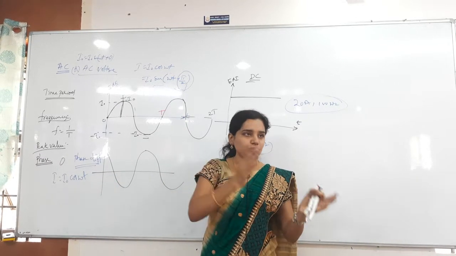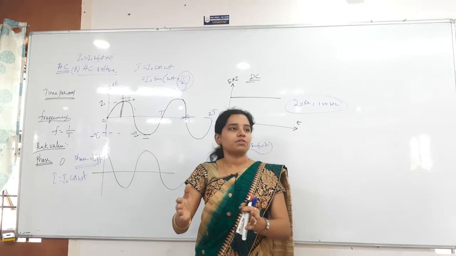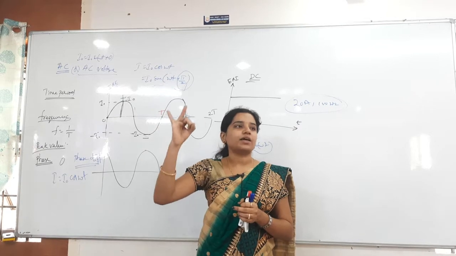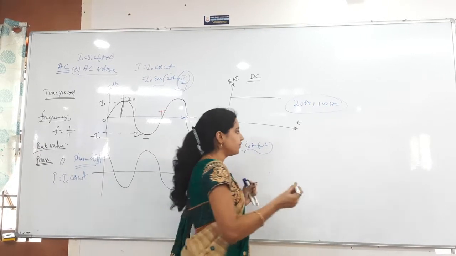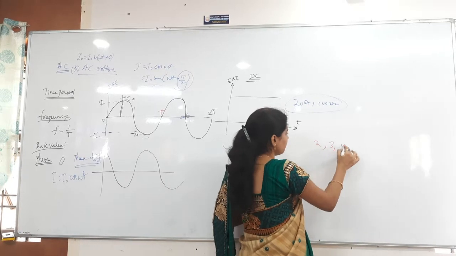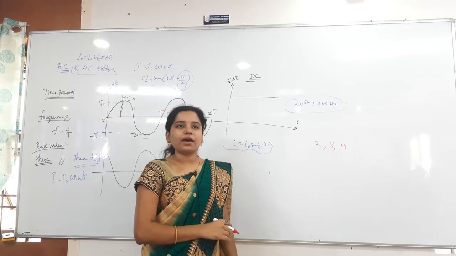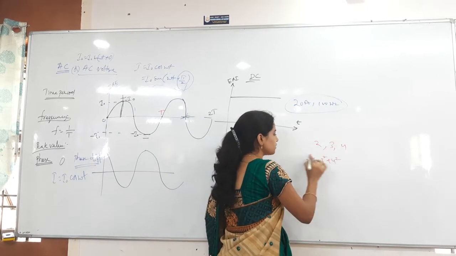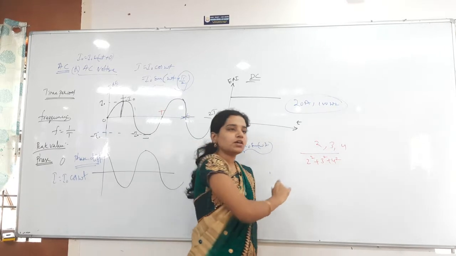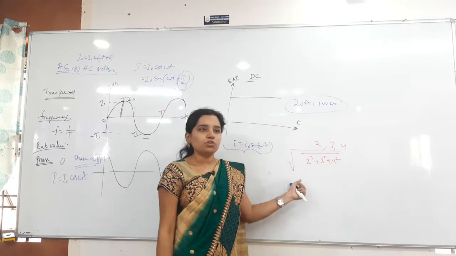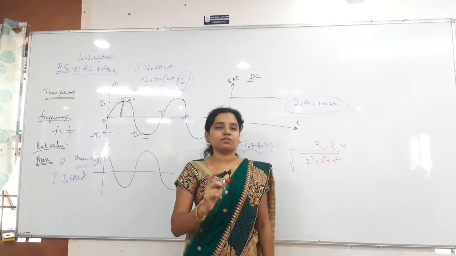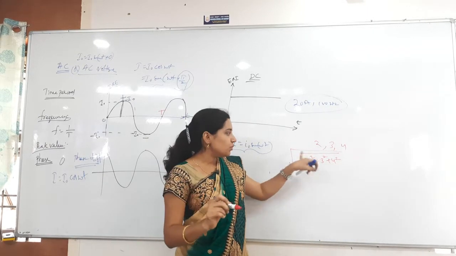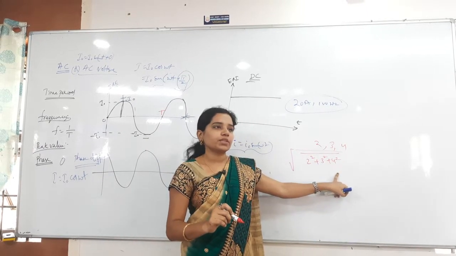Root mean square of all the currents. In the name itself it is there: root we have to do, and then mean we have to do. Mean is nothing but average, and then squares we have to do. The sum of the squares, mean and then root. For example, let me take 2, 3, 4, three numbers. For root mean square, what you have to do? 2 square plus 3 square plus 4 square, take the mean, and along with that we have to do the root. For all the currents whatever we are getting at each and every instant of time, we have to do root as well as mean as well as squares. That is about the root mean square.